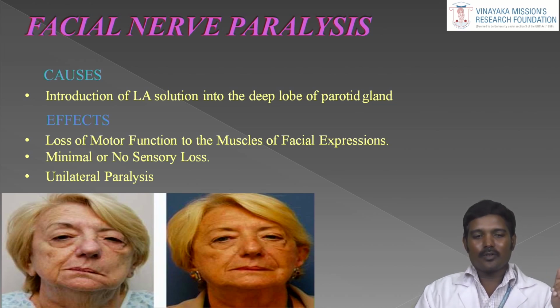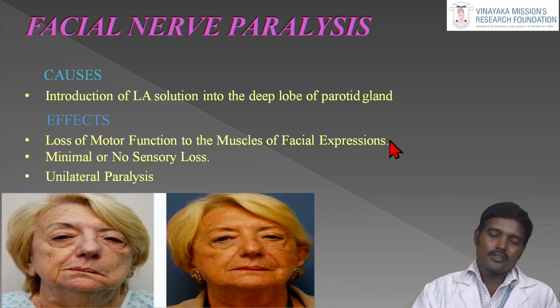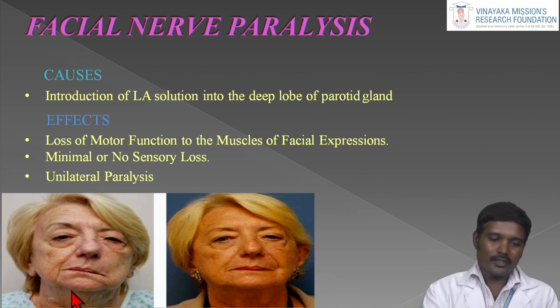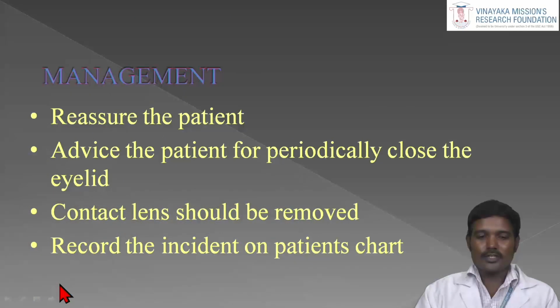So what happens once you deposit into the deep lobe of the parotid gland? There is loss of motor function to the muscles of facial expression. So one side of the facial expressions is gone. There is minimal or no sensory loss, and unilateral facial paralysis is happening. These are the things that happen while giving the local anesthesia solution into the deep lobe of the parotid gland.